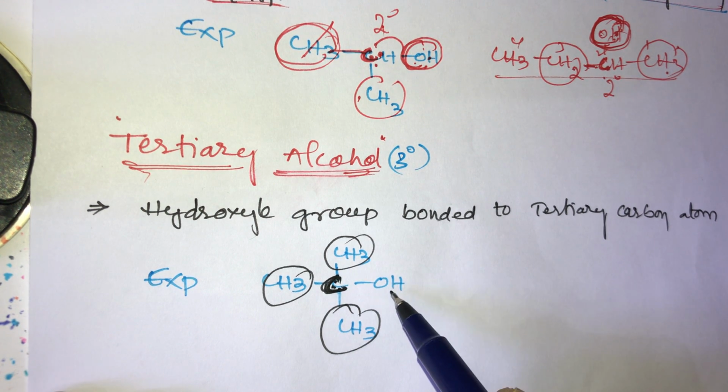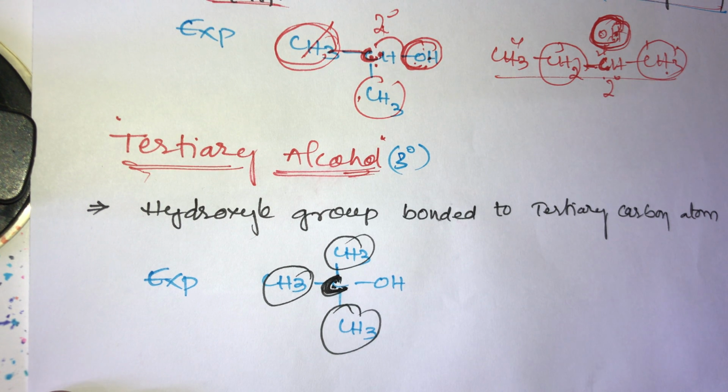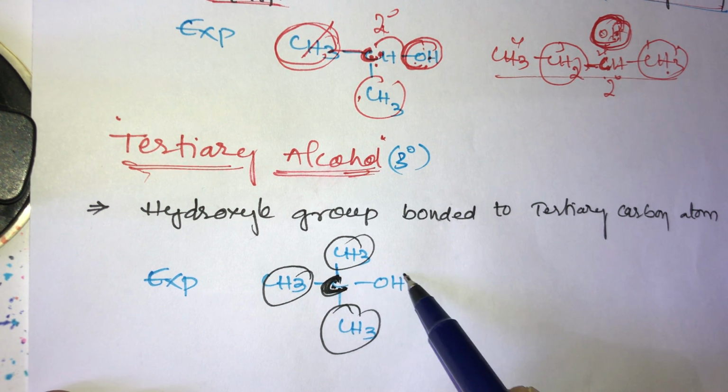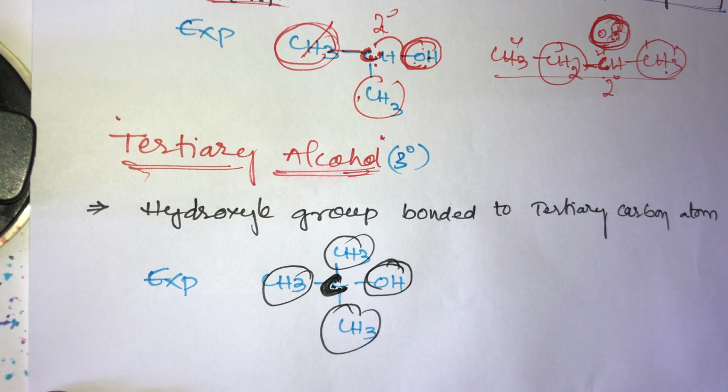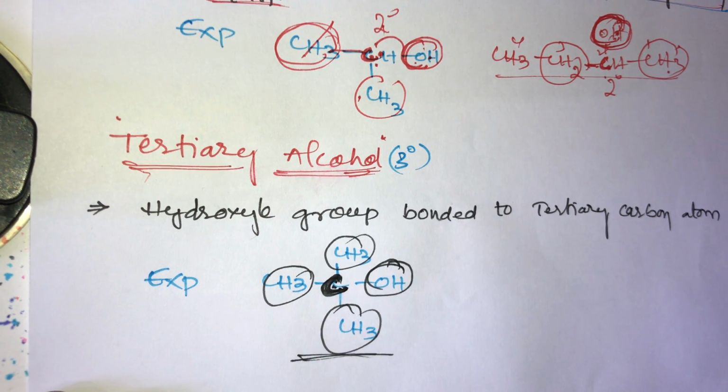So this hydroxy group is attached to a tertiary carbon, and that's why it is called a tertiary alcohol. A hydroxyl group bonded to a tertiary carbon atom is known as a tertiary alcohol. Tertiary alcohol example: this is called tertiary butyl alcohol.